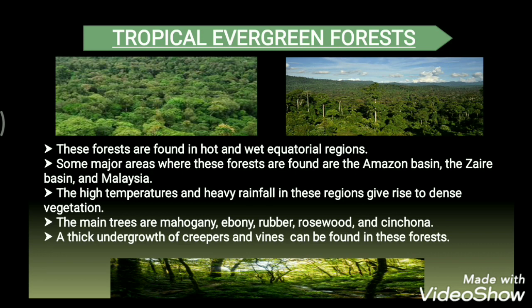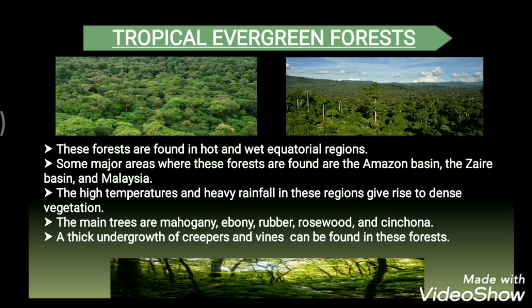Okay, so now let's talk about the different features of this forest. The high temperatures and heavy rainfall in these regions give rise to dense vegetation. Understood? Now which are the main trees that are available? The main trees found here are mahogany, ebony, rubber, rosewood and cinchona. These trees have hard wood and broad leaves.